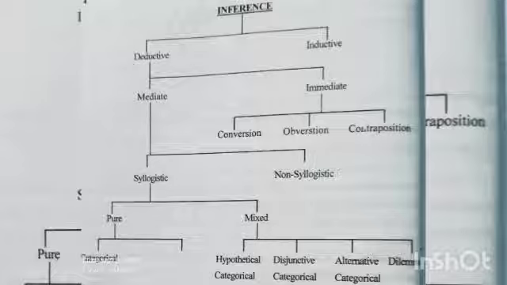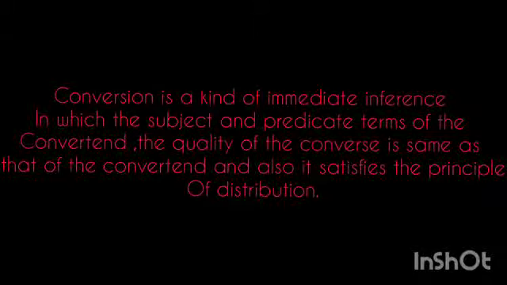It is a kind of inference in which the subject and predicate terms of the convertend are interchanged. The quality of the converse is the same as that of the convertend, and it also satisfies the principle of distribution. So, what is the principle of distribution? The principle of distribution: no term is distributed in the converse unless it is distributed in the convertend.